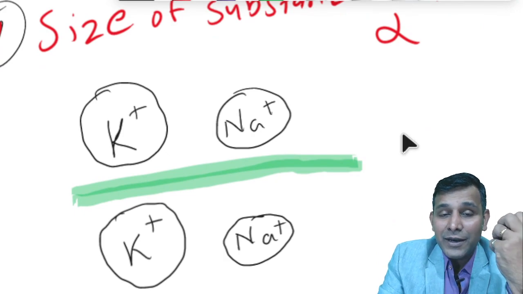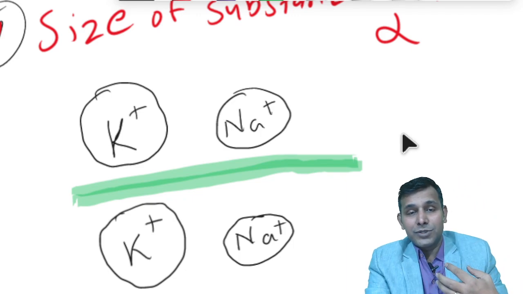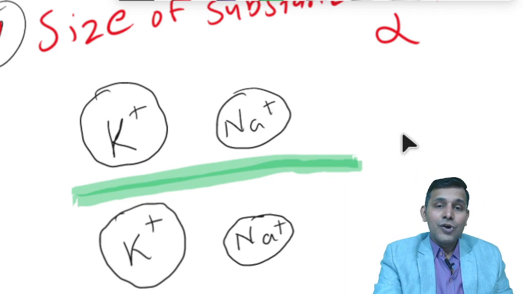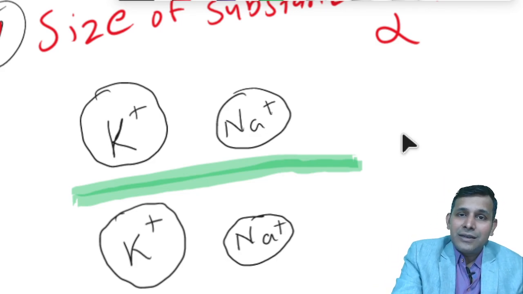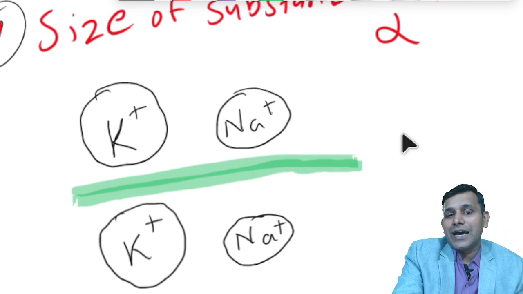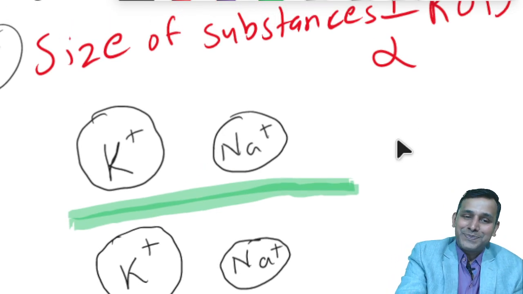But when it comes to the cellular environment, sodium ion actually shows lesser diffusion on the size basis. Why?